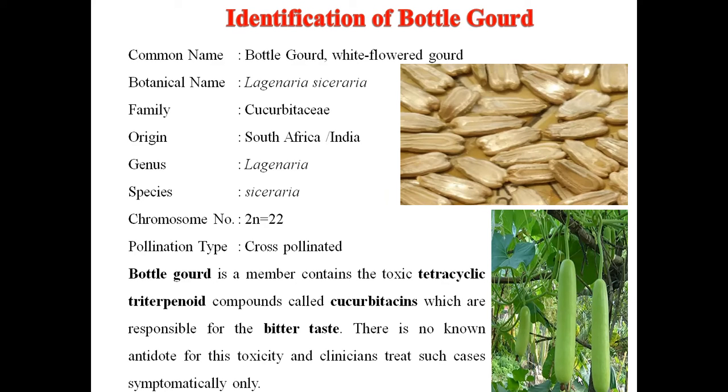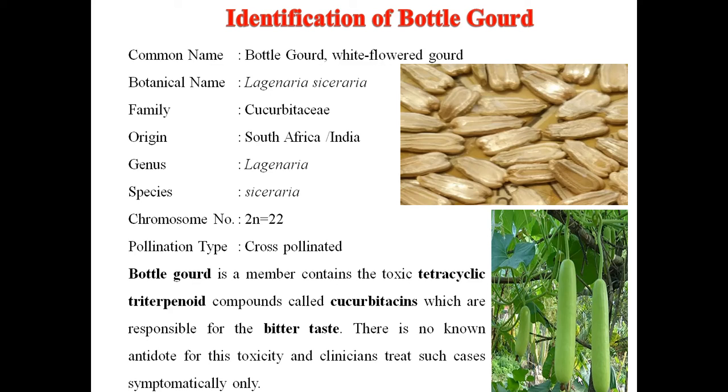Identification of bottle gourd. It is commonly known as bottle gourd, white flower gourd. Botanical name Lagenaria siceraria, family Cucurbitaceae, origin South Africa or India, genus Lagenaria, species siceraria. Chromosome number of bottle gourd is 2n is equal to 24. It is a highly cross-pollinated crop.